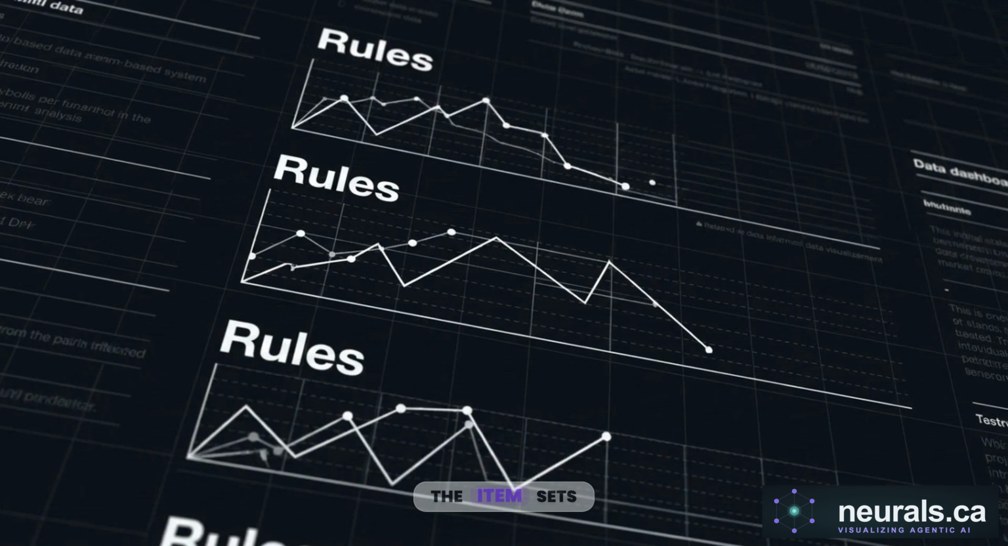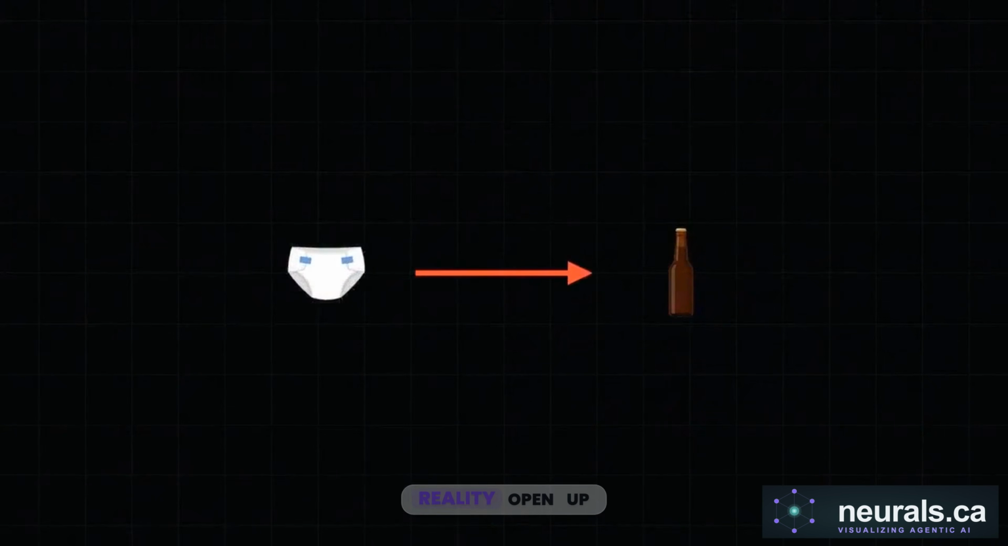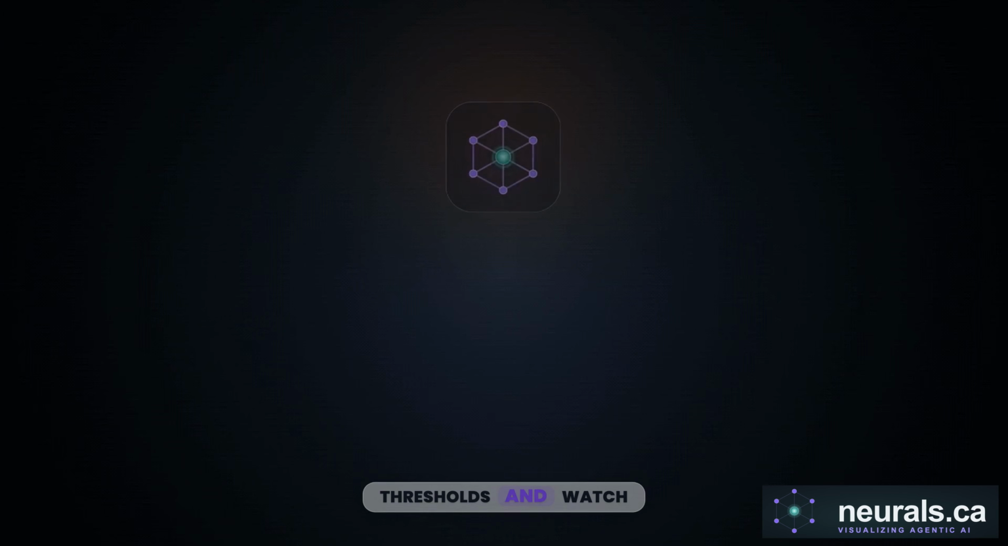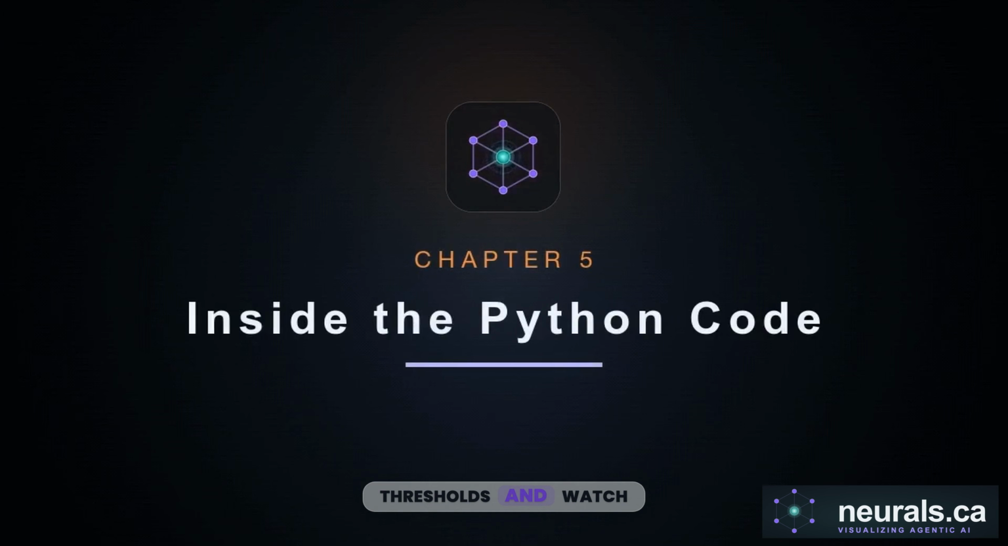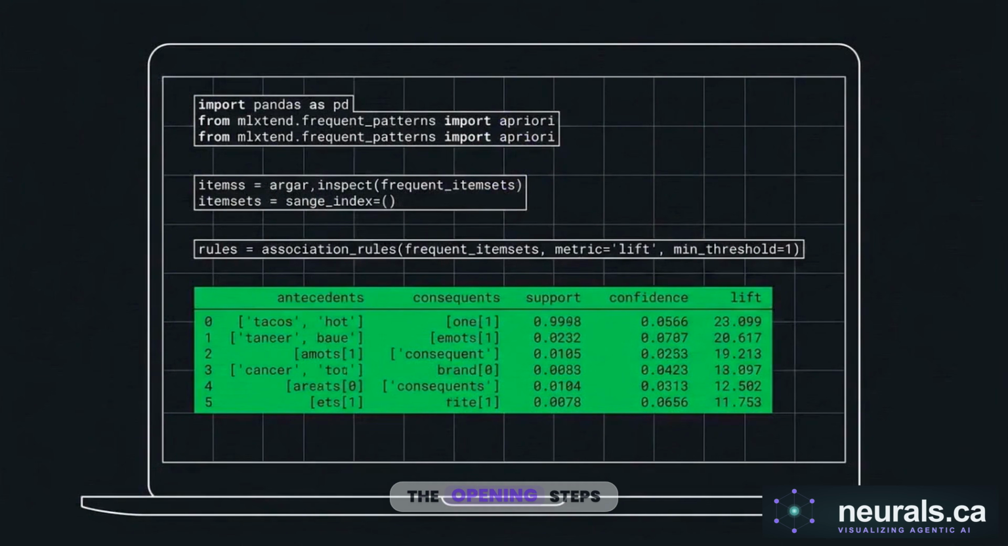First, grow the item sets, prune the rare ones to find a pattern, and score with lift to judge the reality. Open up the provided Python notebook, input your thresholds, and watch these association rules fall out of your own data.